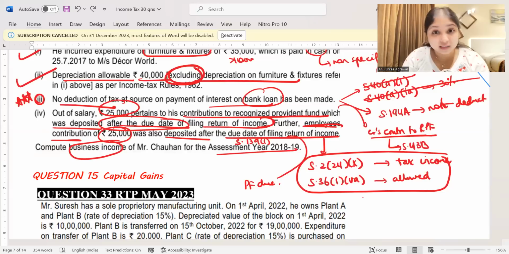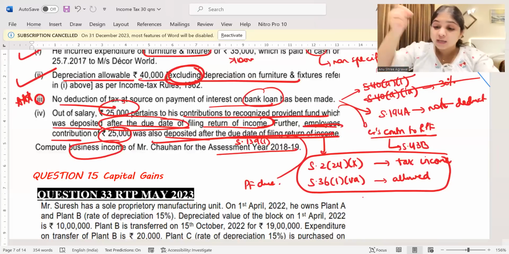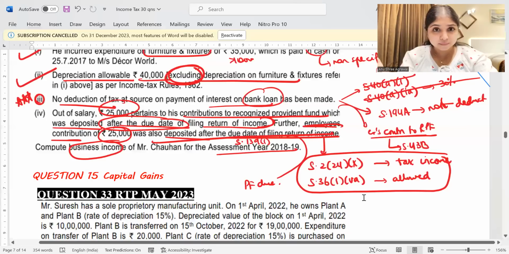Now everybody has understood this? Yes. Did you notice, without even reading this adjustment, as soon as I saw that the employees have contributed, I first taxed it as income. Whatever is the employee's contribution to RPF, I will first fully tax it as income. If it is paid within the PF due date, then I will allow it under 36(1)(va). So there will always be two adjustments for employees' contribution received by the employer. Crystal clear with this whole thing?